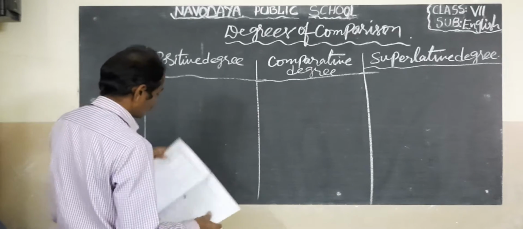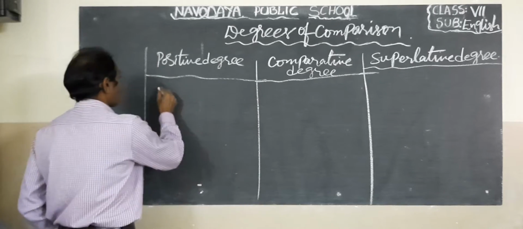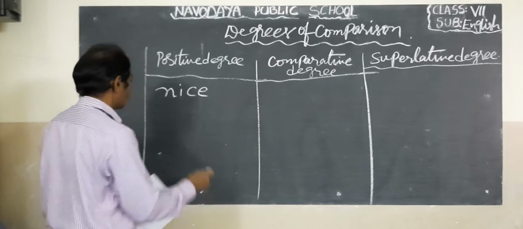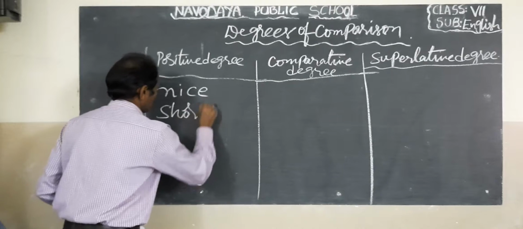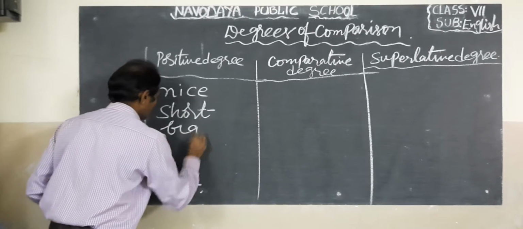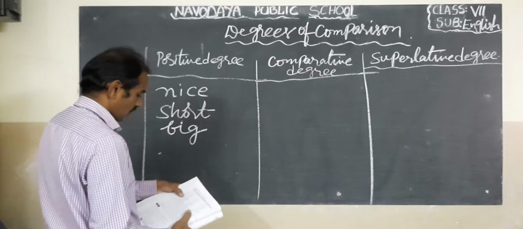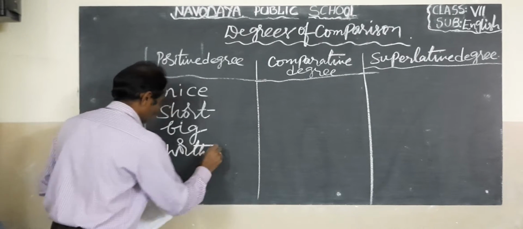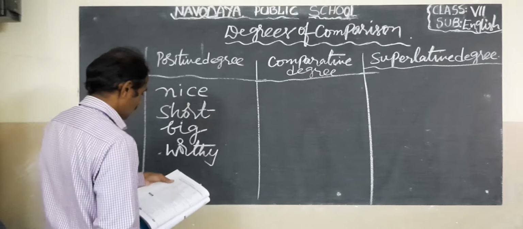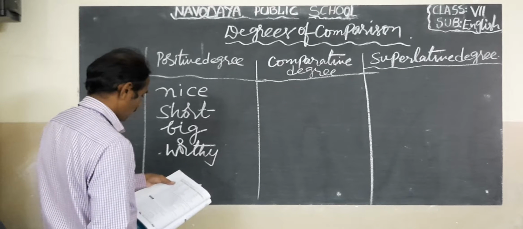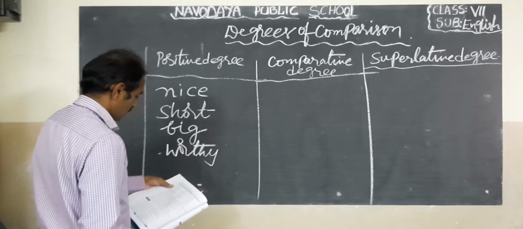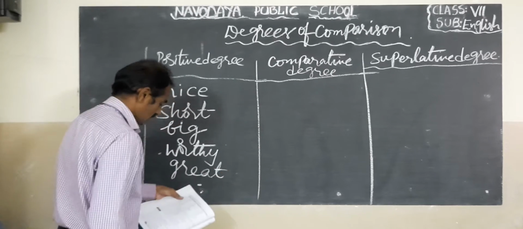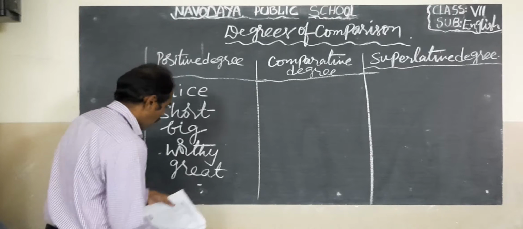For example: nice, short, big, worthy, great, lawful.